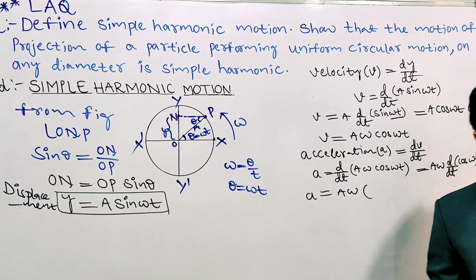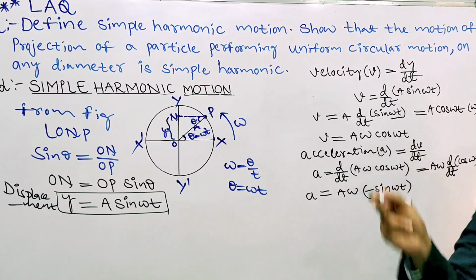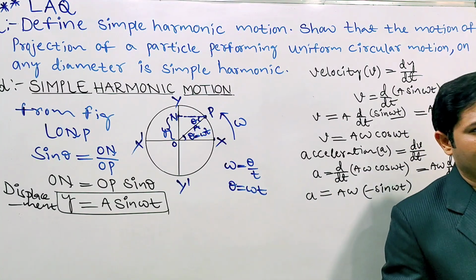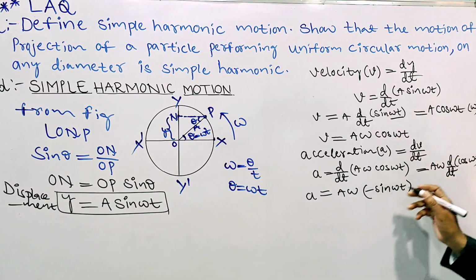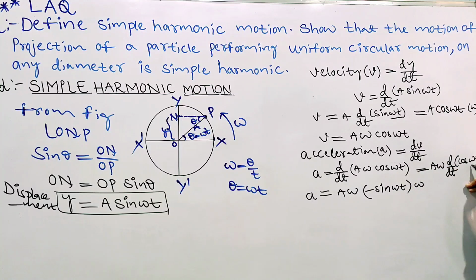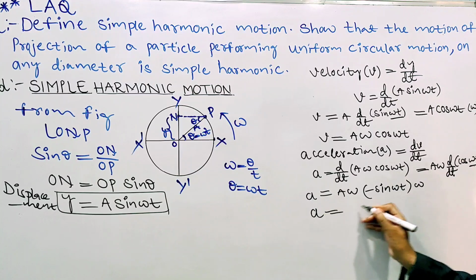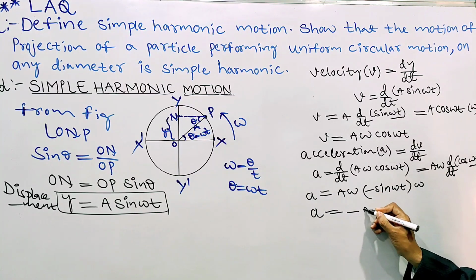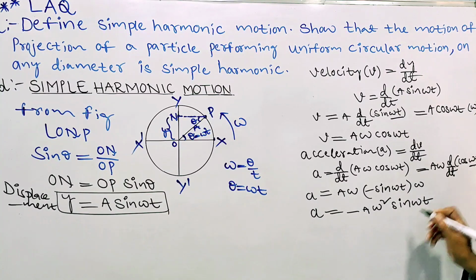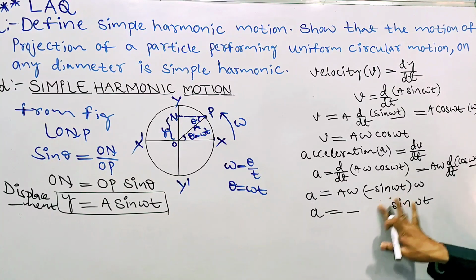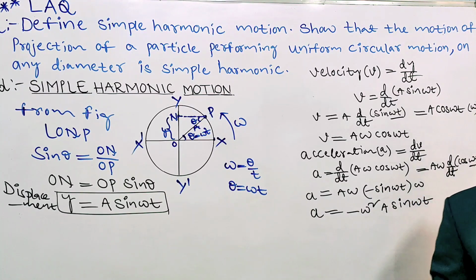Differentiation of cos omega t is what? Minus sin omega t. Differentiation of sin gave cos theta, and differentiation of cos will give minus sin theta. Again, omega t is there, so differentiation gives another omega. Here we write minus outside: a equals minus A omega square sin omega t. So this omega into omega, I am writing as omega square, A sin omega t.